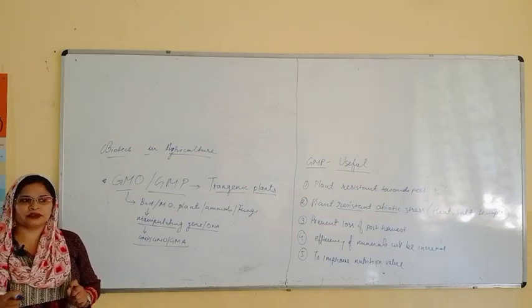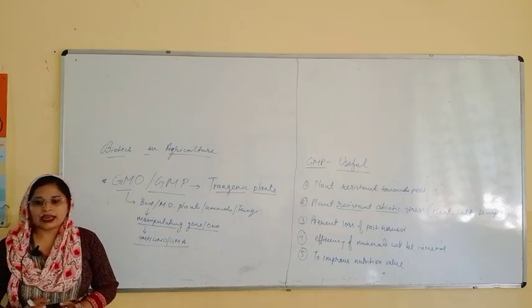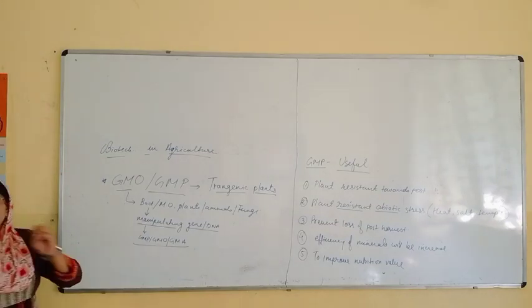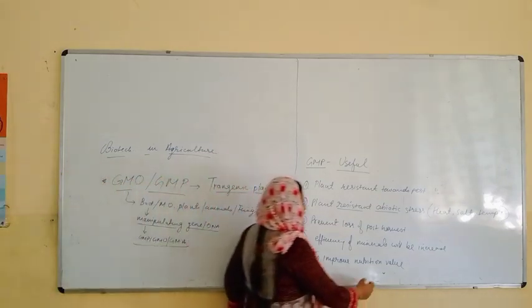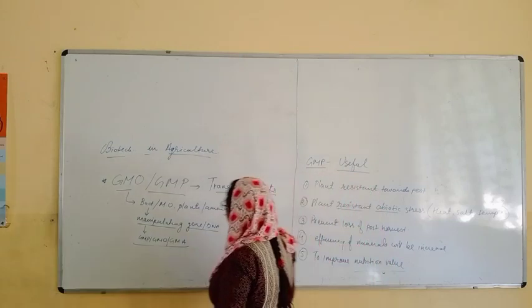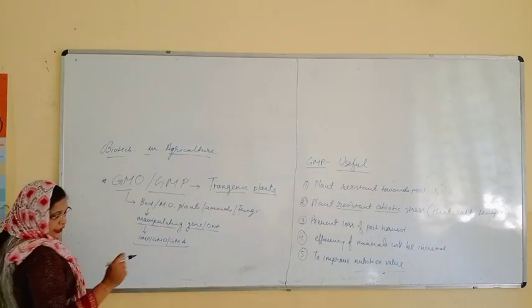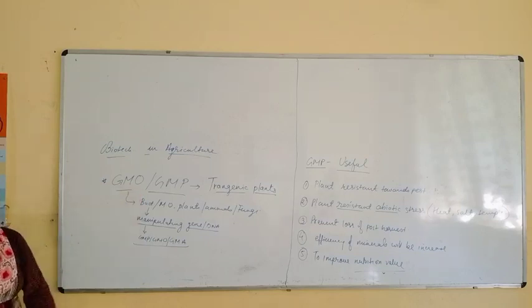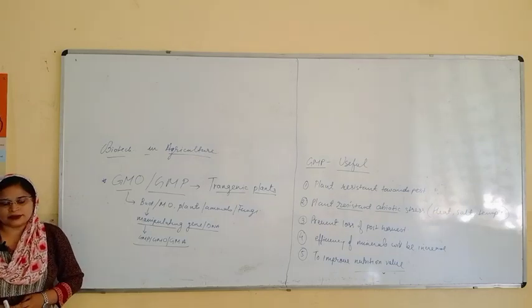Now, I will give you some important examples regarding the genetically modified plants, and how you can increase the nutritional value.